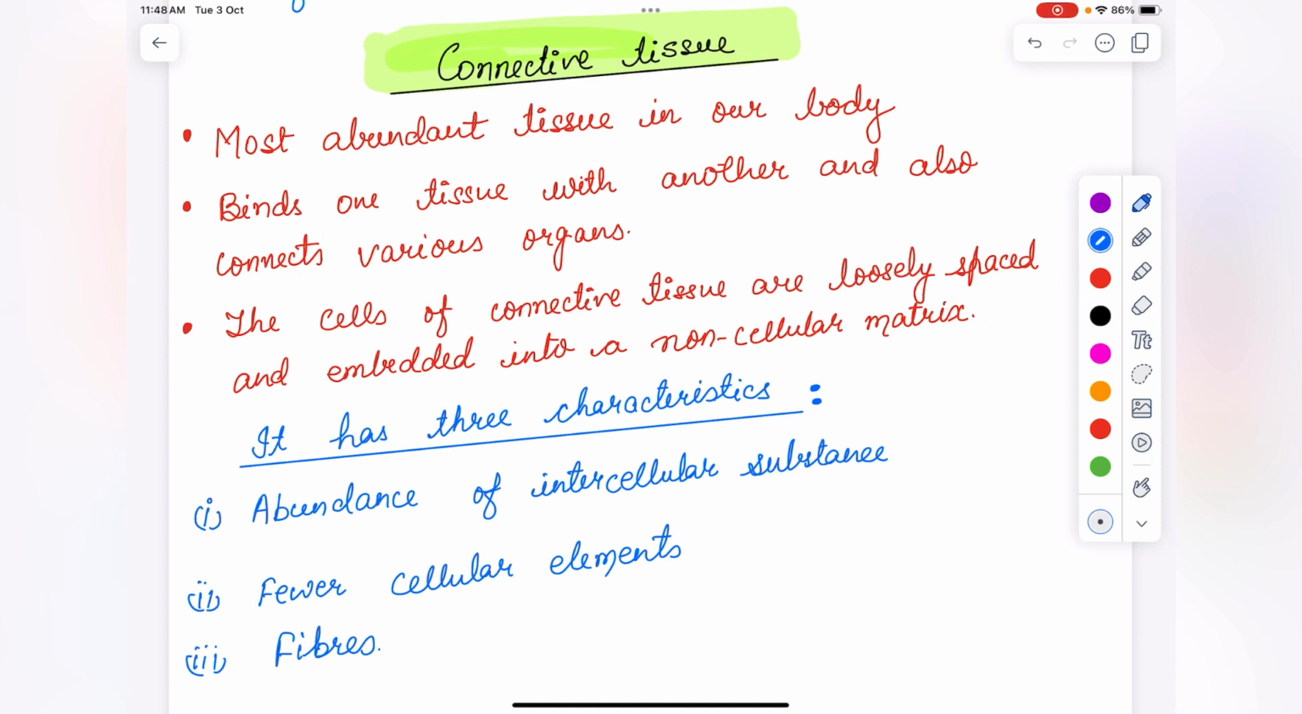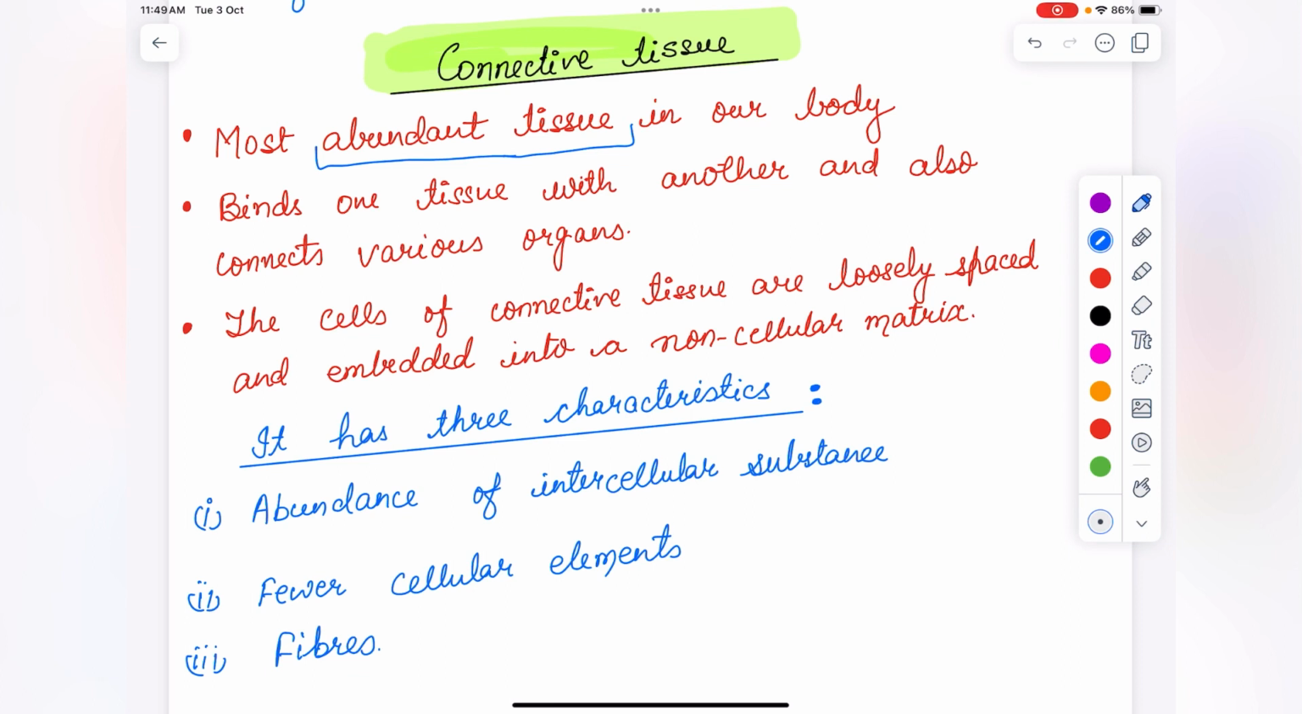Most abundant means it is found mostly; connective tissue will be present in the body. It binds one tissue with another and also connects various organs. What does it do? It will bind, it will connect the tissues with one another and also connects the various organs. मतलब ये है कि ये tissues को connect करेंगे.